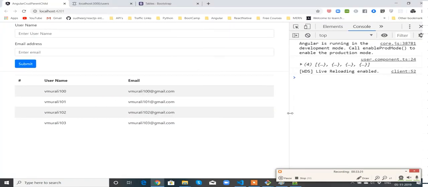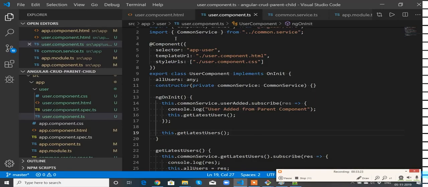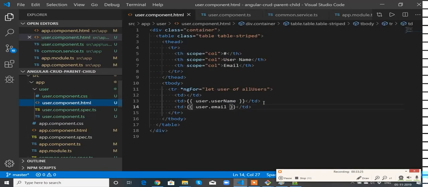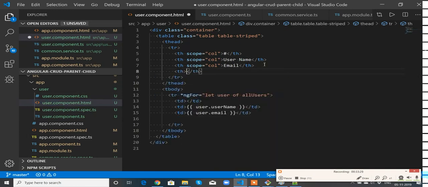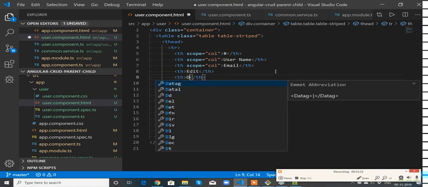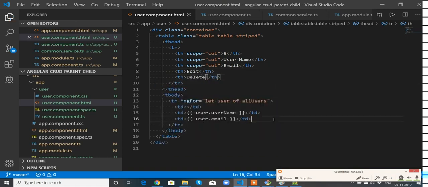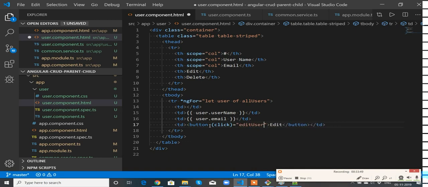Okay, now along with this I need to have a couple more TDs here. First th, one is for edit, one is for delete. I need to have two tds here. Button, edit, on click I need to call editUser.